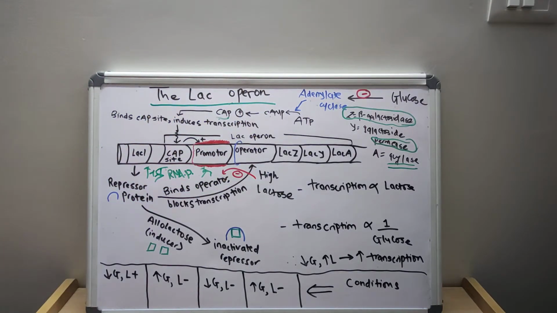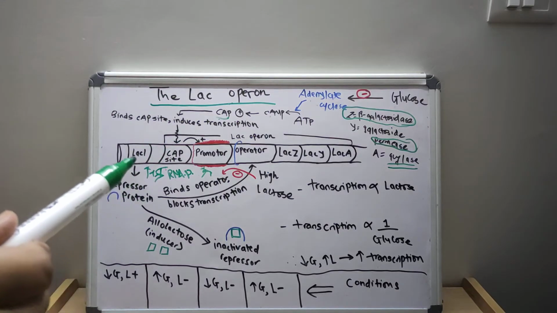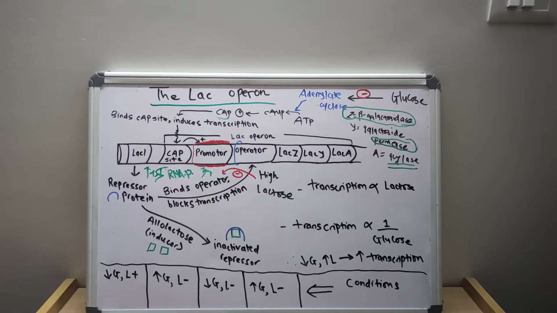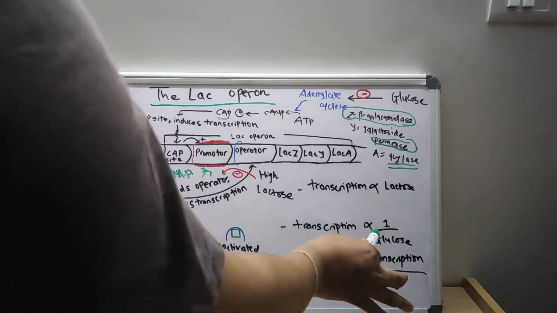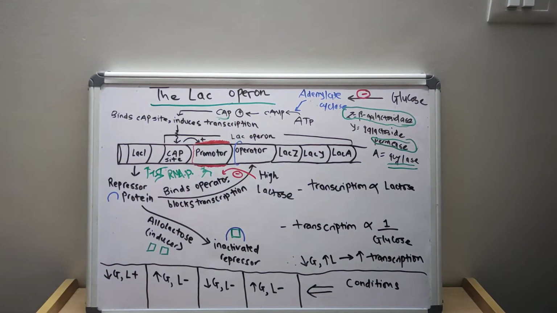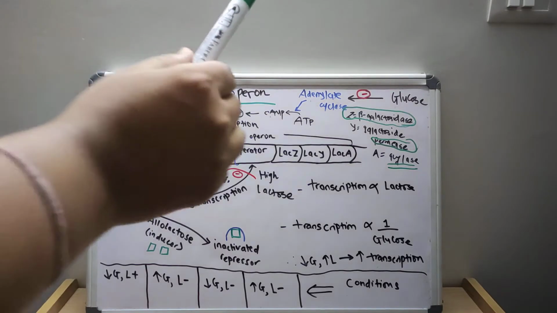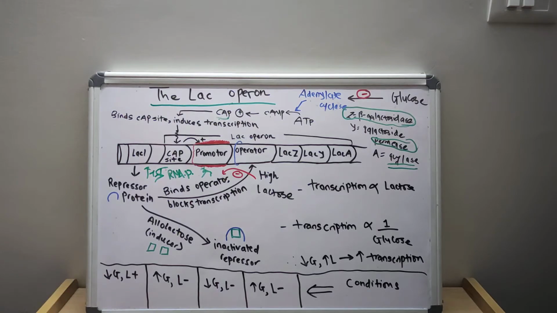The binding of RNA polymerase to DNA is low due to the absence of CAP and cAMP, and transcription is almost negligible in the presence of glucose. So transcription is inversely proportional to the concentration of glucose. We have discussed the role of glucose in the lac operon.